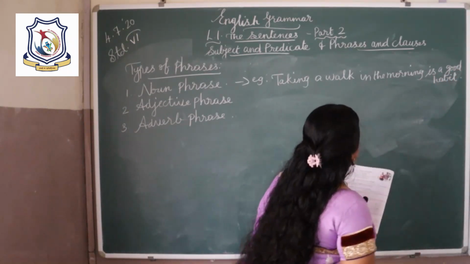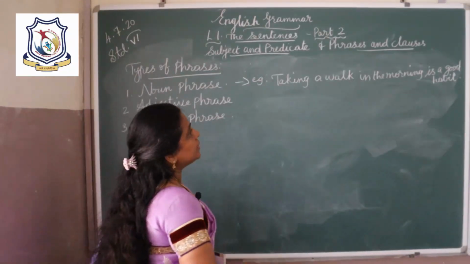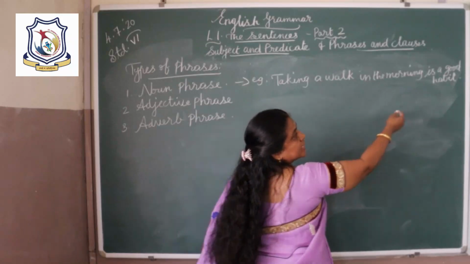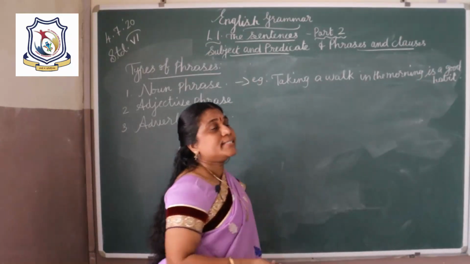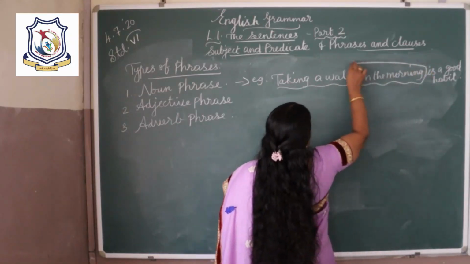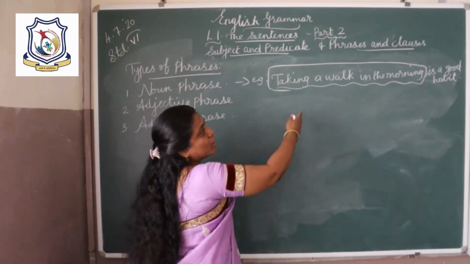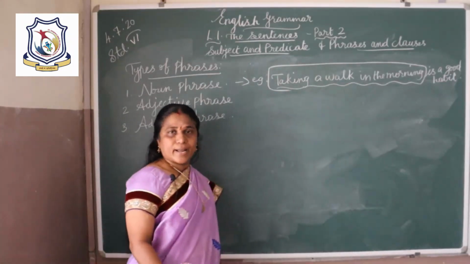So the noun phrase answers the question what. Here in the sentence, what is a good habit? The answer is taking a walk in the morning. So taking a walk in the morning is the noun phrase.